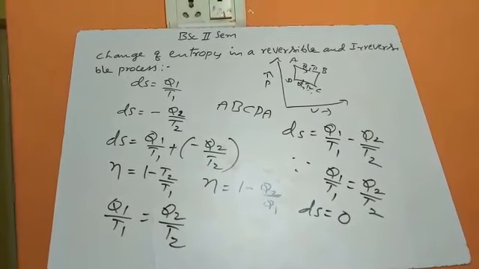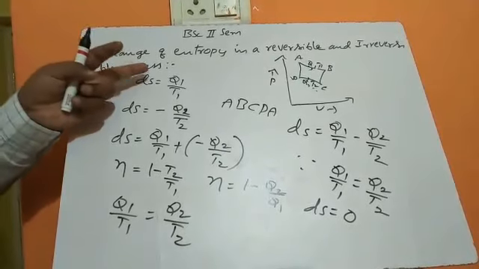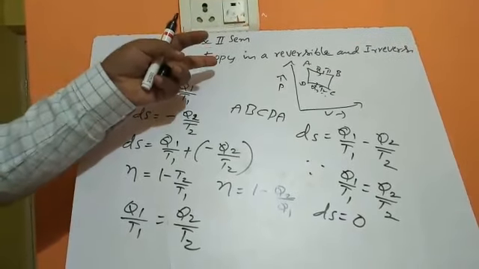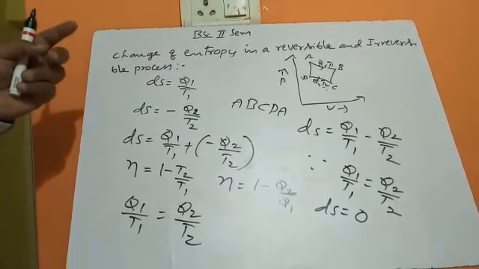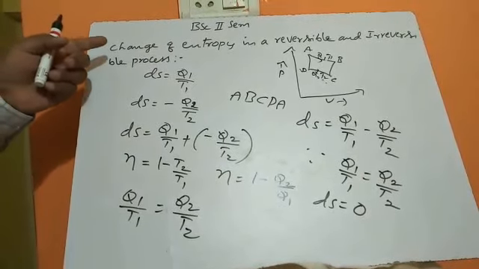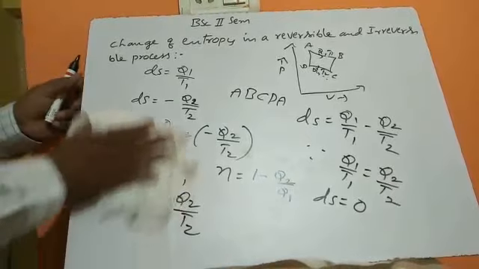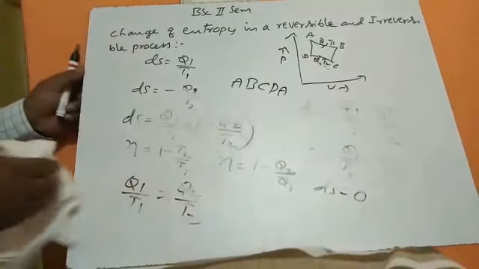Therefore, all thermodynamic processes which undergo a reversible process will have a constant entropy. But in an irreversible process, the change in entropy will always increase. The change in entropy in an irreversible process always increases.